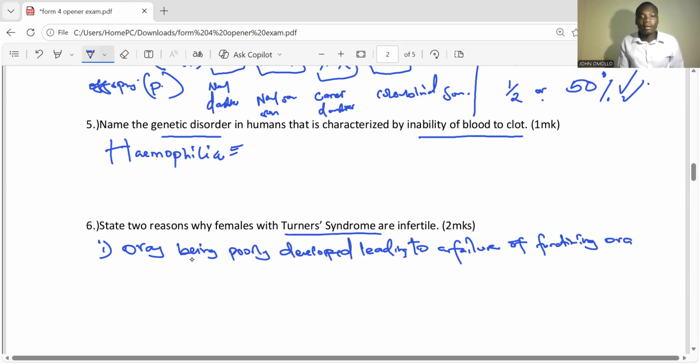So ovary, when it is poorly developed, can lead to Turner syndrome infertility.